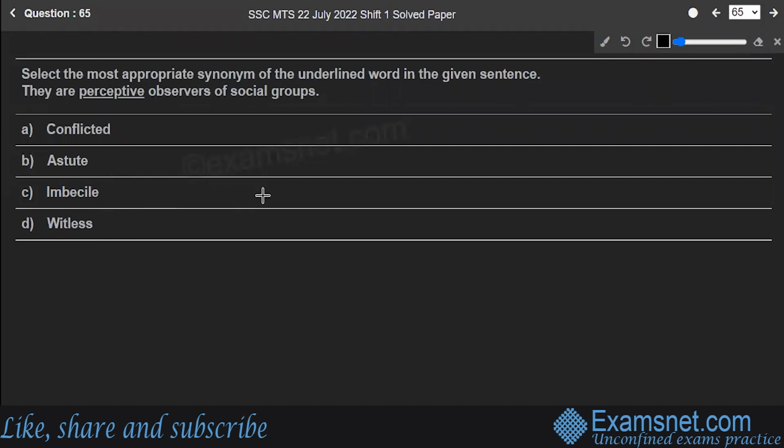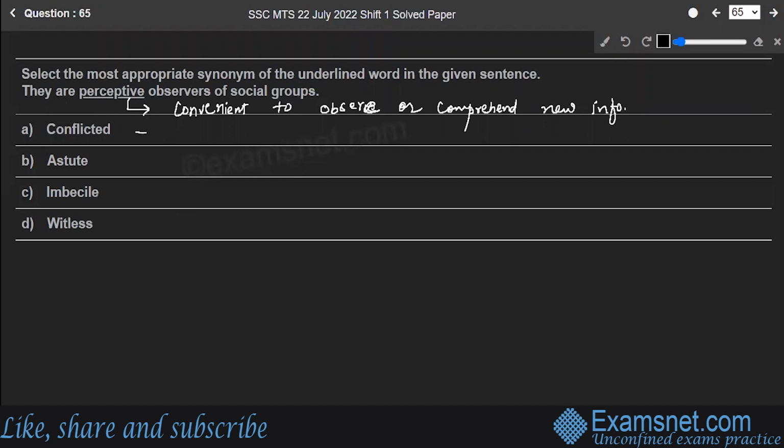First of all, the word perceptive means convenient to observe or comprehend new info.